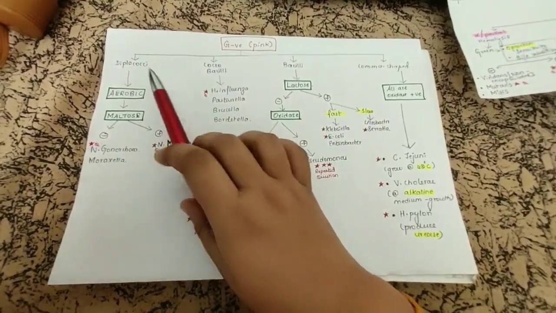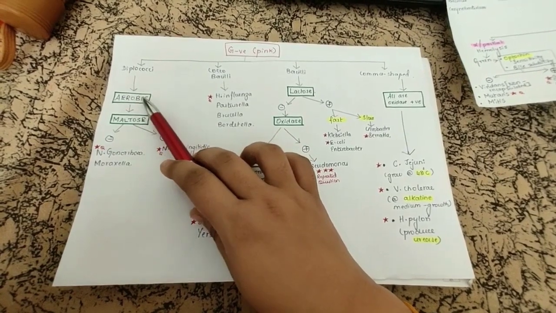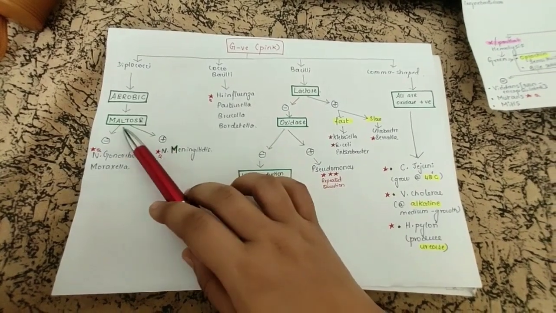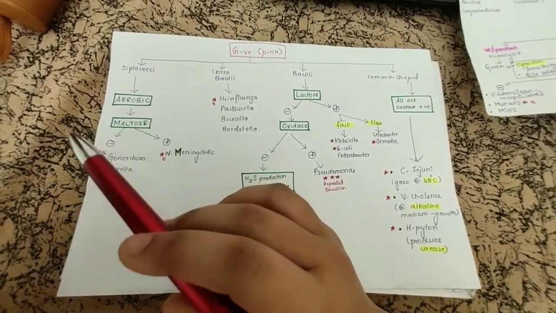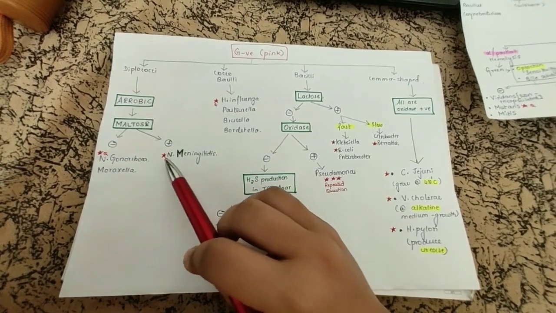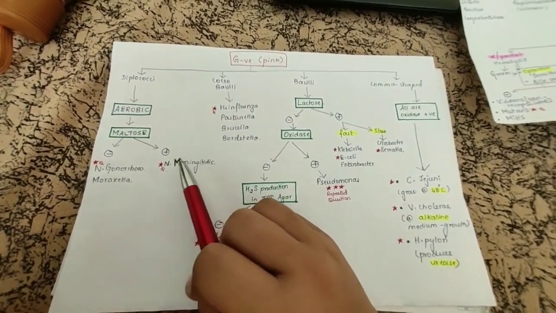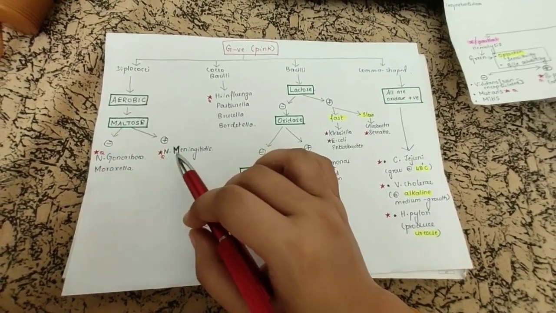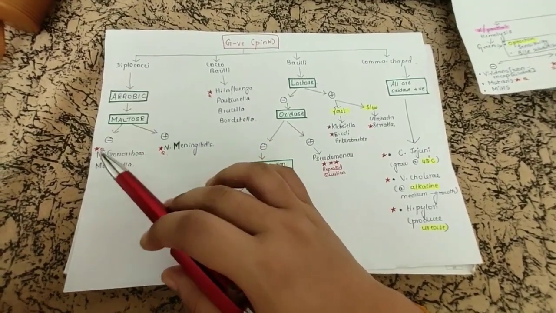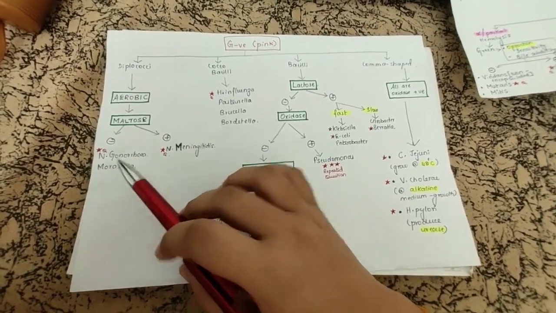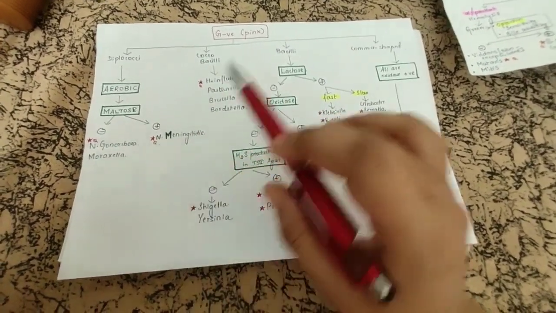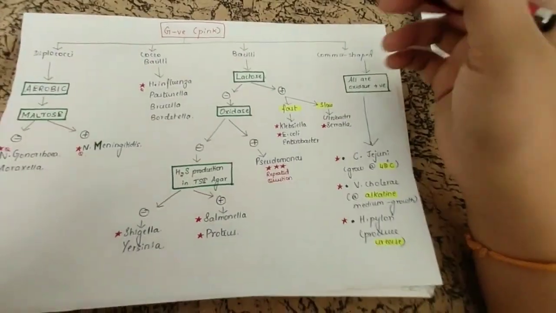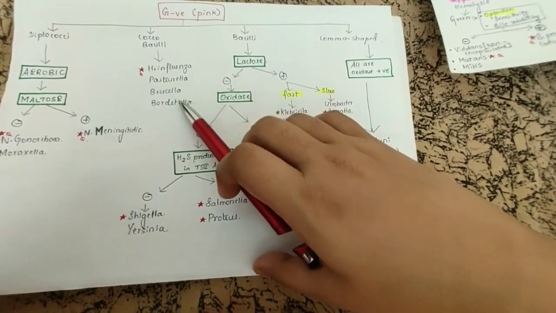In the diplococci, we have the aerobic group, and in this group the most common test used is maltose. If the maltose test is positive, then it is Neisseria meningitidis. You would all have learned this mnemonic already: M for maltose positive is meningitis. If it is negative, it is Neisseria gonorrhoeae or Moraxella. Here also I will be marking all the repeated questions in the question papers. In the coccobacilli, we have Haemophilus influenzae, Pasteurella, Brucella, and Bordetella.